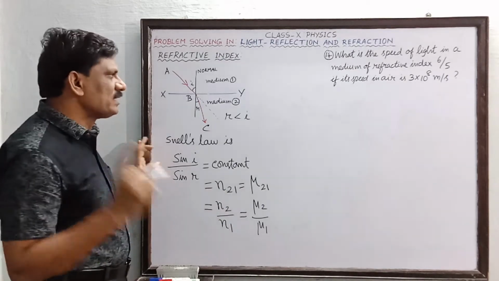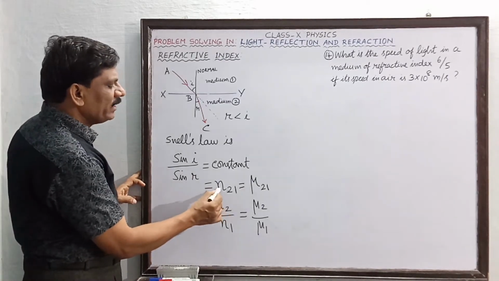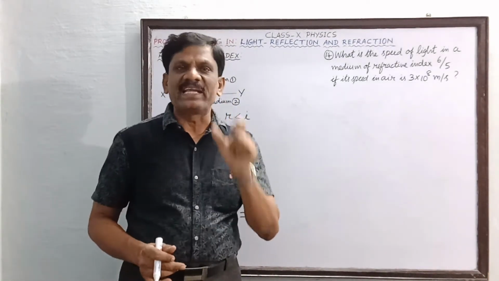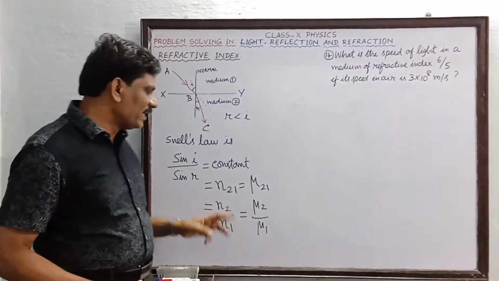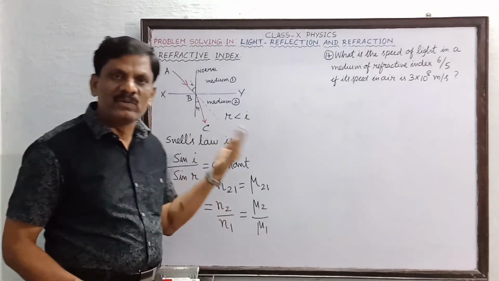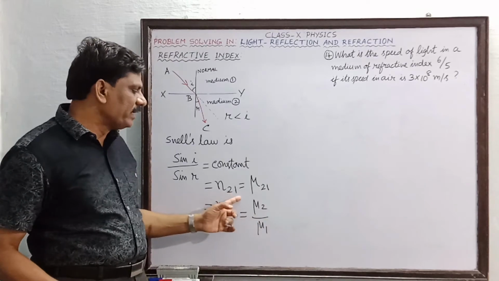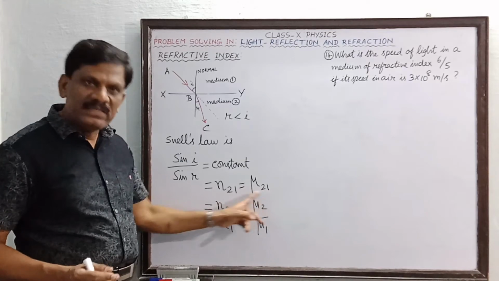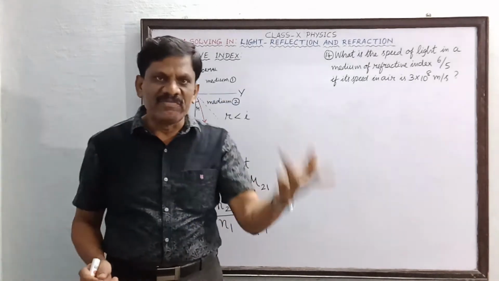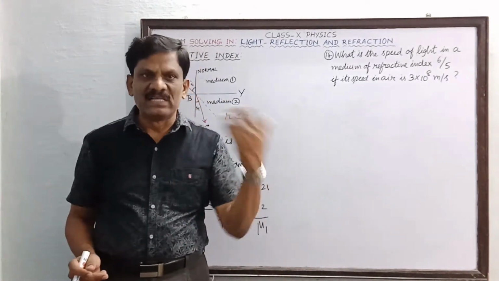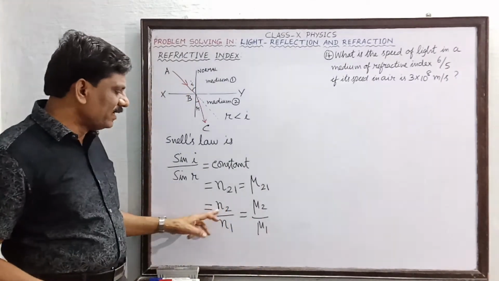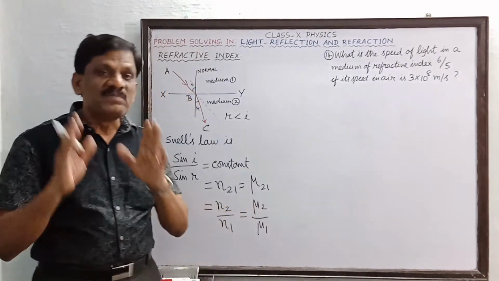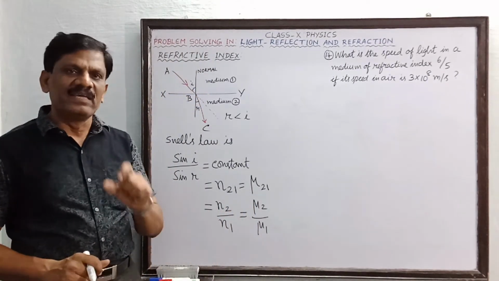Whenever you are having two subscripts, like N21, N12, that is called by the name relative refractive index. That is the refractive index of one medium with respect to the other medium. So N21 and mu21 have two subscripts, therefore these two are called the relative refractive index of one medium with respect to the other medium. Whereas N2 and N1 have only one subscript. Therefore, it is called the absolute refractive index of the given medium.